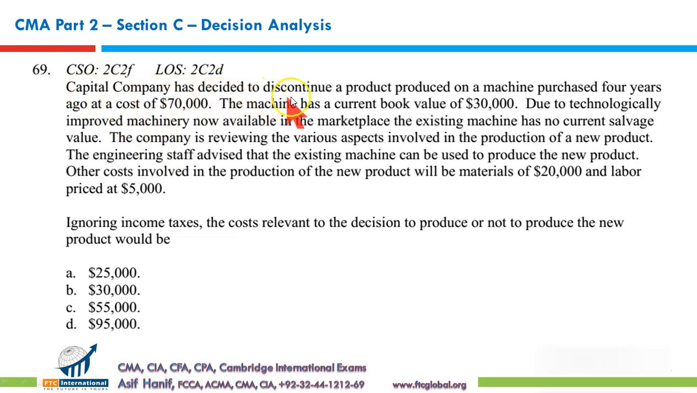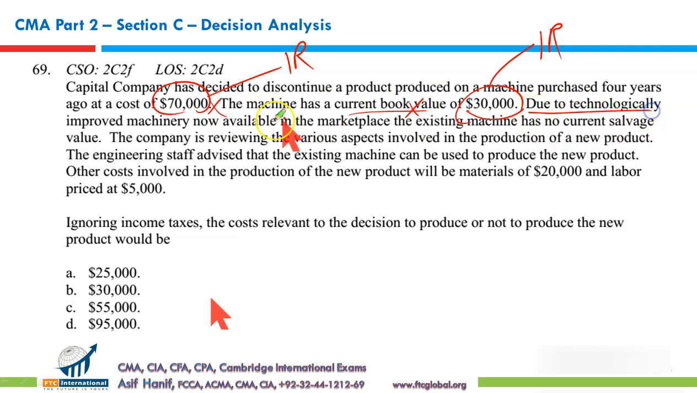Capital company has decided to discontinue a product produced on a machine purchased 4 years ago at a cost of $70,000. The cost that you have paid in acquiring this machine is a sunk cost. The cost has already been paid. Original cost of the machine is irrelevant. The machine has a current book value of $30,000. Current book value is also irrelevant. What it can be disposed for, its current disposal value, that will be relevant. Book value, original historical cost, they are all irrelevant. Gone, history, past, not the future.